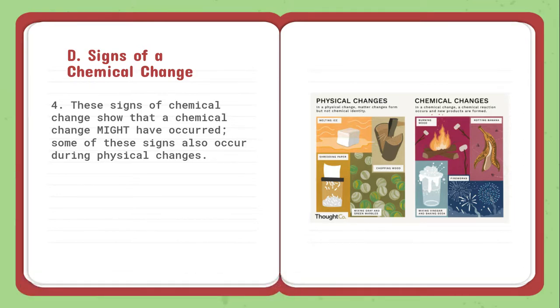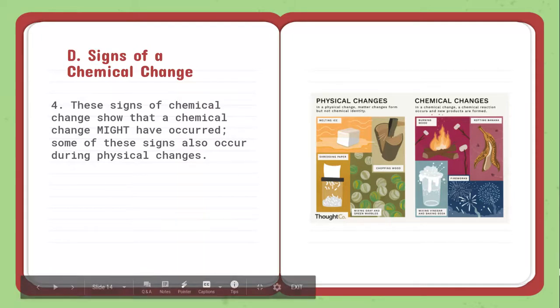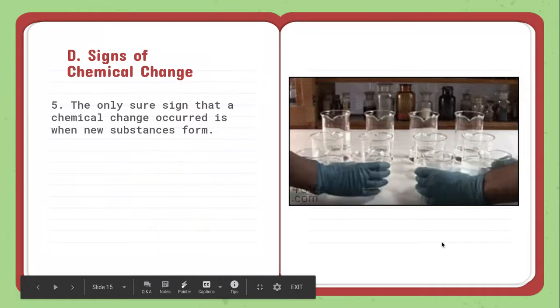These signs of a chemical change show that a chemical change might have occurred. They are not always the signs of a chemical change. Sometimes they are the sign of a physical change. Again, if I have bubbles in water, that could be a chemical reaction. That could also just be boiling. So we need to be careful about not just saying, well, it's bubbles, it's got to be a chemical change, because that's not necessarily true.